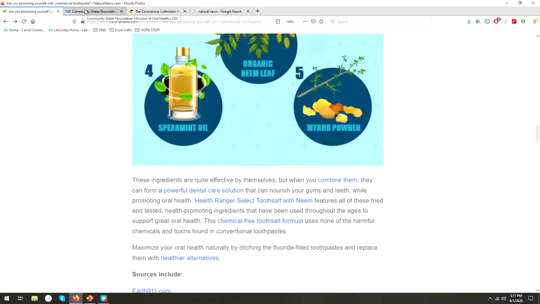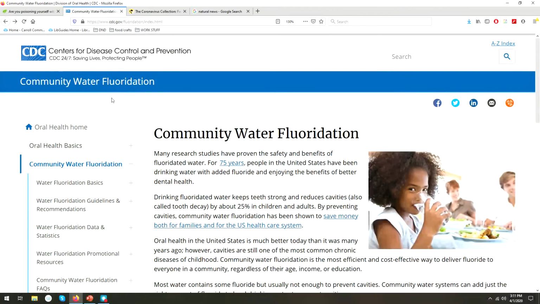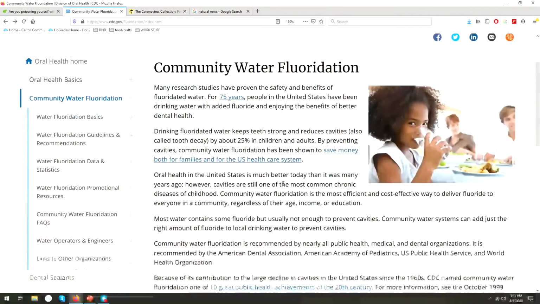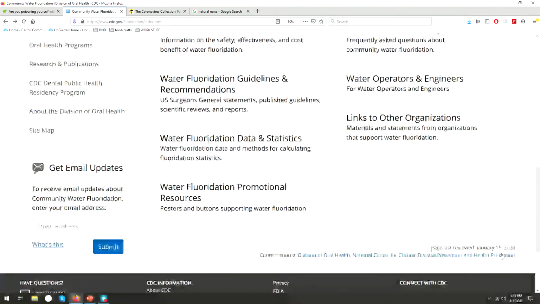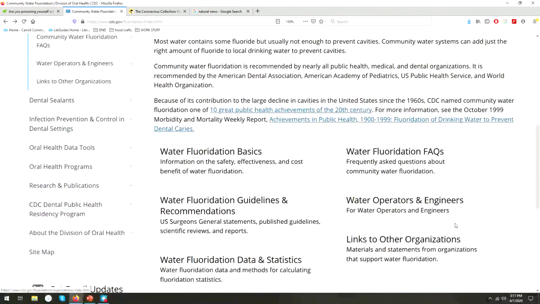Let's take a quick look at a credible source from the CDC. One of the things Natural News opposes in that article is the fluoridation of water, meaning adding fluoride to drinking water for oral health. Here's a source on the same topic from the CDC. So Currency, we can see this page was reviewed in January of this year. Relevance, it's still our topic.